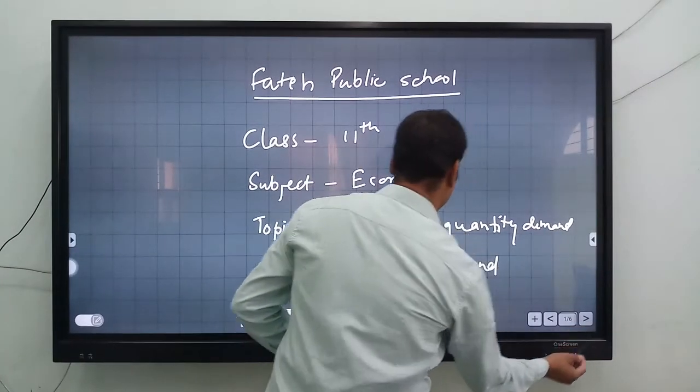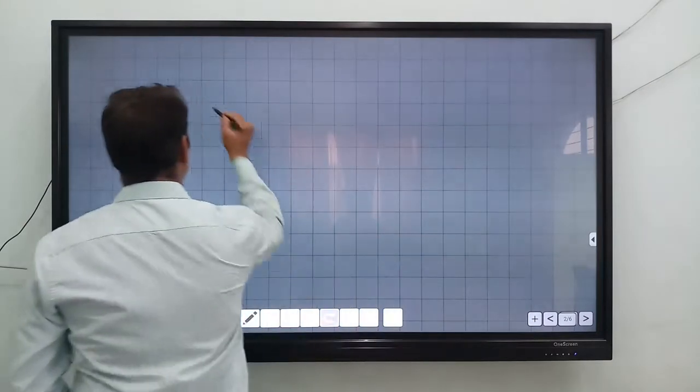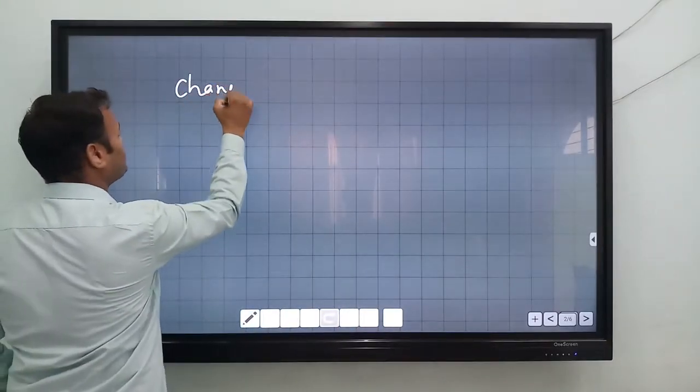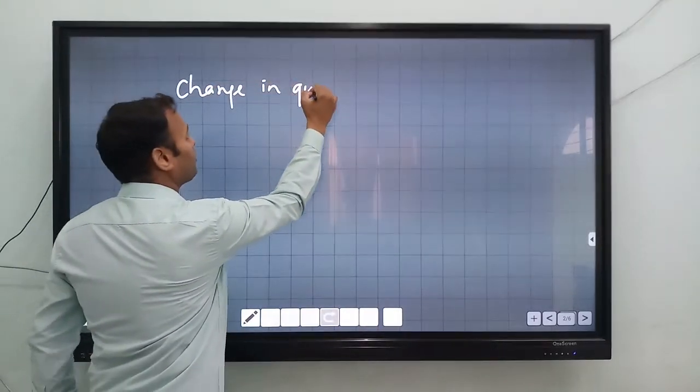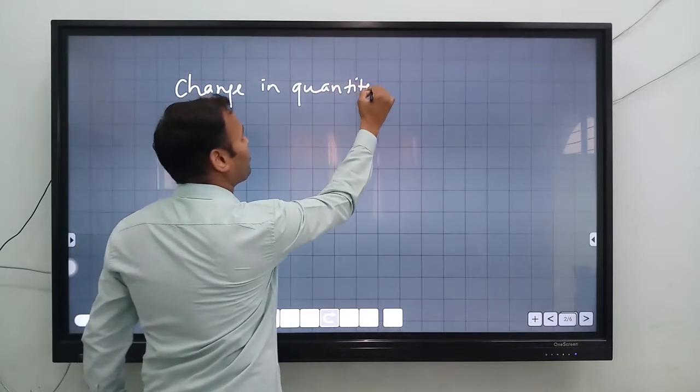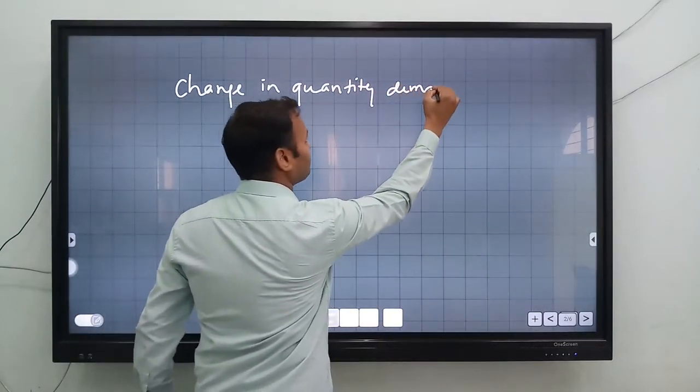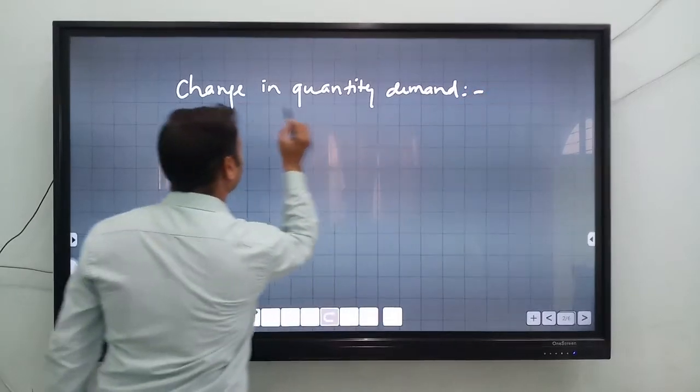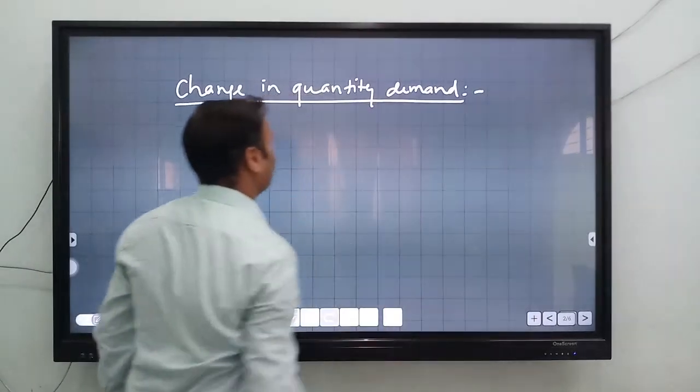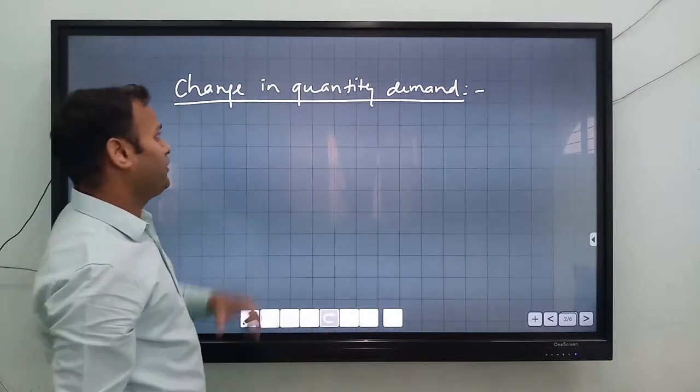Okay. So firstly we need to know the meaning of change in quantity demanded. So what is the meaning of change in quantity demanded?